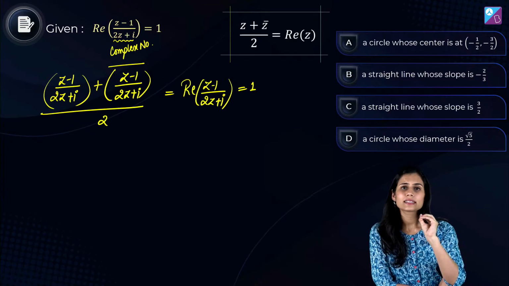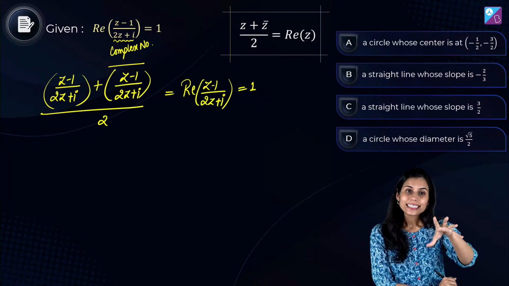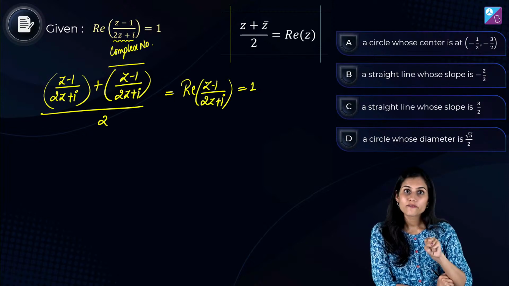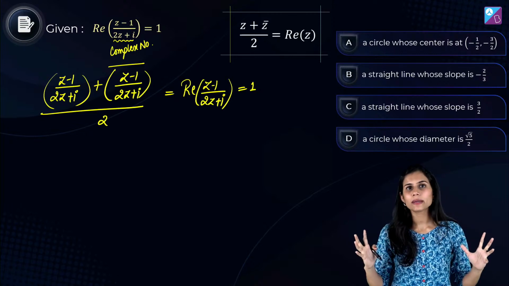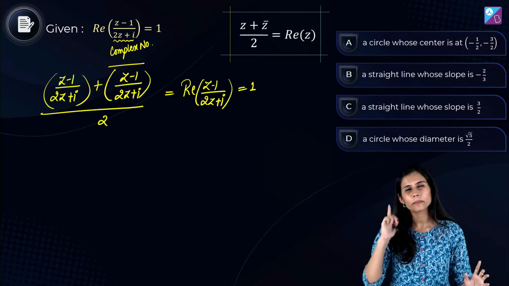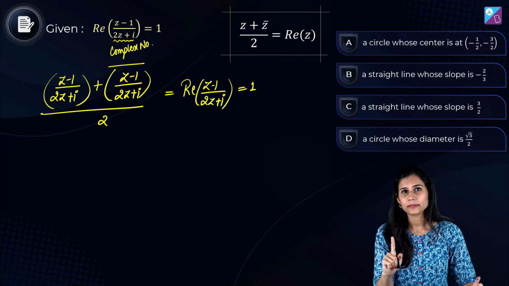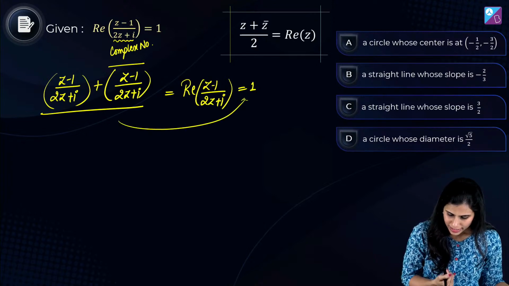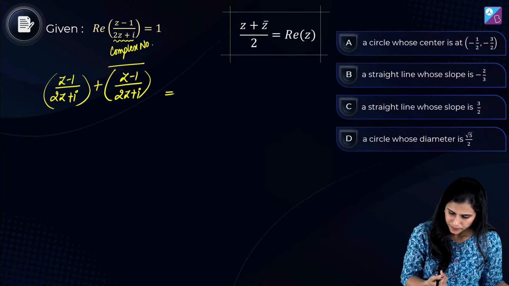I don't want to solve by putting x plus iota y, because I want to tell you sometimes dealing with z only helps you in reaching the answer faster. So don't blindly plug in x plus iota y for z every time. Many a times it makes your solution lengthy and it costs you a lot of time. Cool? So I'm going to send this 2 to the other side. What does this give me? Equal to 2. Correct?